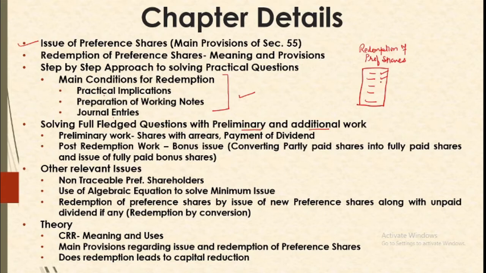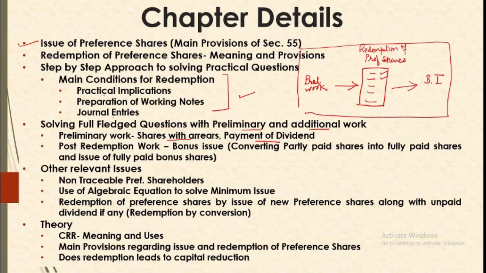But a question of preference shares redemption doesn't come in isolation. It involves some preliminary work, like you might be having shares with arrears, or you might be having payment of dividend. So what are the preliminary works and what to do in such a scenario, their journal entries, and then the main question, and then some additional work. Like a question of redemption of preference shares is usually followed with the bonus issue. So then we will be taking up a complete, comprehensive question which involves preliminary work, main part, and additional work, that is a bonus issue.